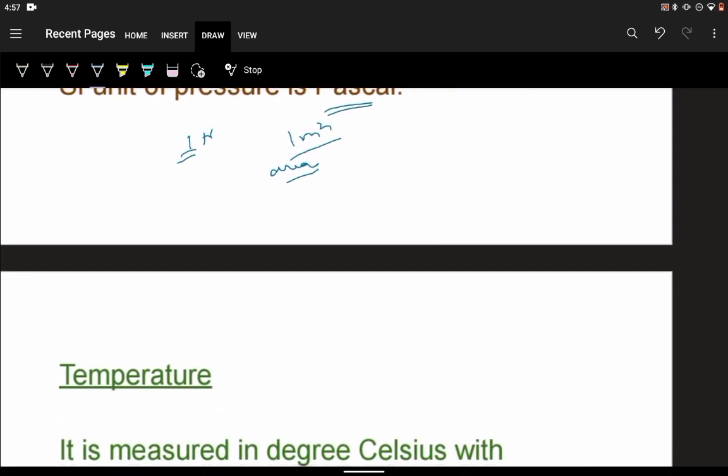There is also another unit which was earlier used called bar. Older unit of pressure is bar. Bar is equal to 10 to the power 5 Pascals.